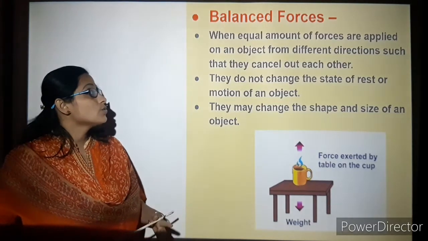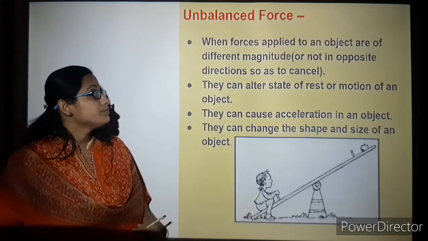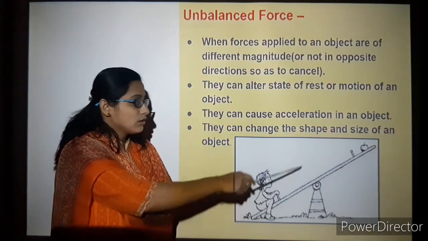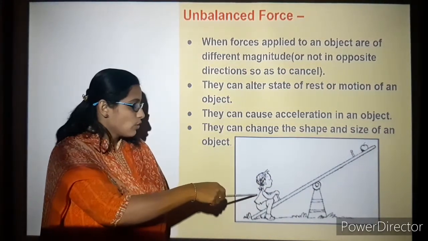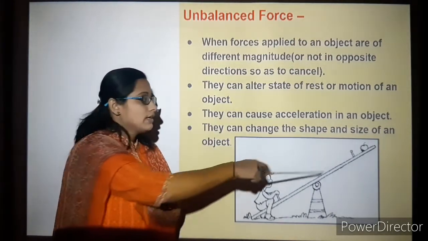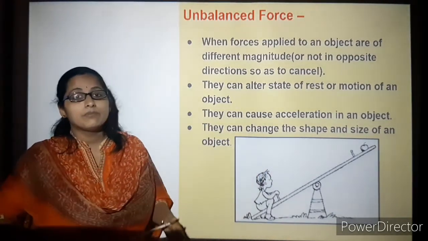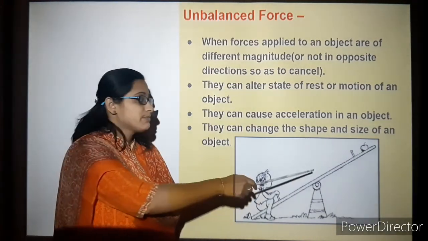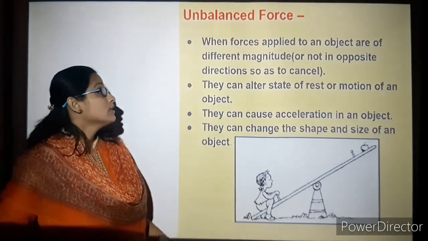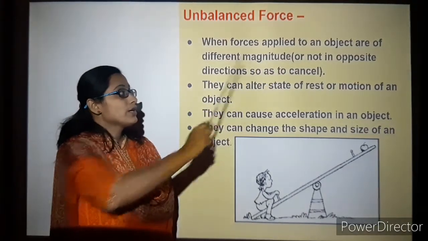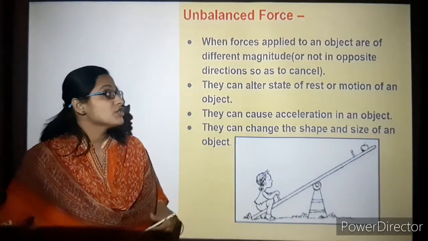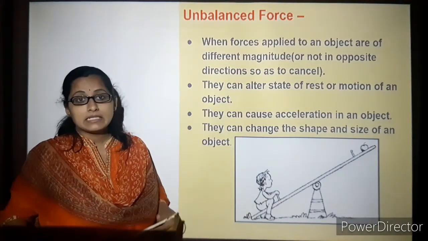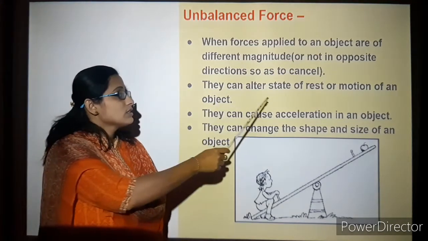Coming on to unbalanced forces. You can see a seesaw here. There is no balancing weight. A small girl is sitting at this end and an apple is kept at the other. This is an unbalanced force, because the force applied by the child is more than that of the apple on the opposite side. When forces applied to an object are of different magnitude or in opposite directions so as to not cancel, they can alter the state of rest.